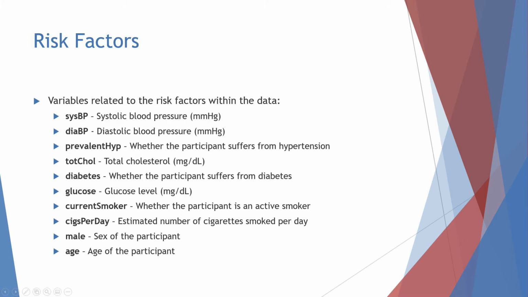Given the aforementioned risk factors, there are several variables within the dataset that are either one-to-one measures of those factors or are highly related. Those factors include systolic blood pressure, diastolic blood pressure, whether the participant suffers from hypertension, total cholesterol, whether the patient suffers from diabetes, glucose, whether the patient is an active smoker, the estimated number of cigarettes smoked per day, sex of the patient, and finally age of the patient.